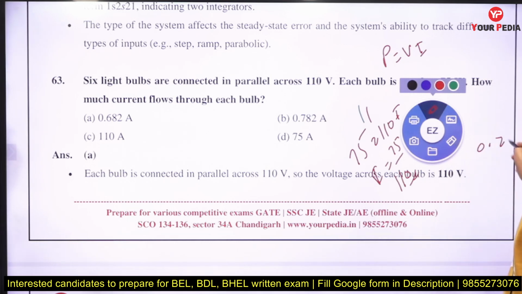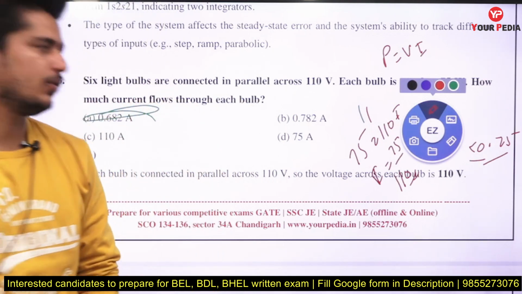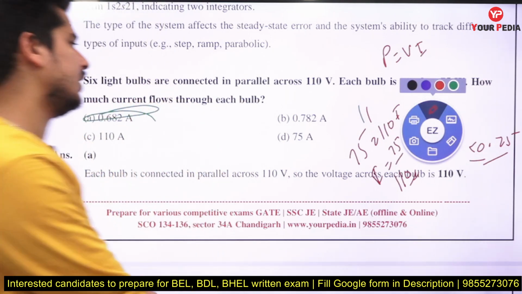It is always less than 0.75. So which value is less than 0.75? That is 0.682. From the options you can eliminate the others, right?